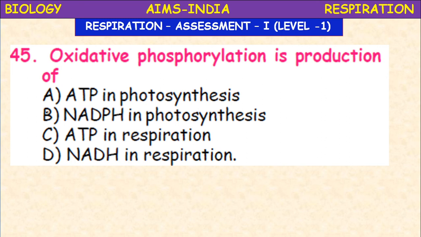Oxidative phosphorylation is the production of. What is oxidative phosphorylation? This oxidative phosphorylation means the ADP, adenosine diphosphate, converted to ATP by the addition of inorganic phosphate in the presence of oxygen. This is called oxidative phosphorylation.